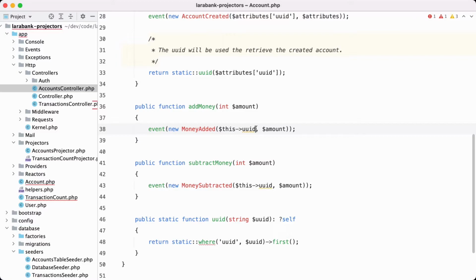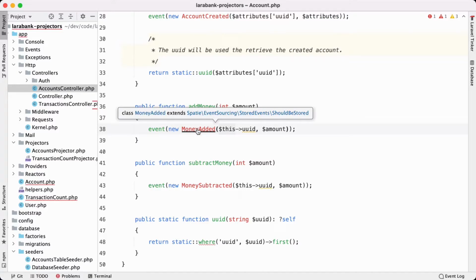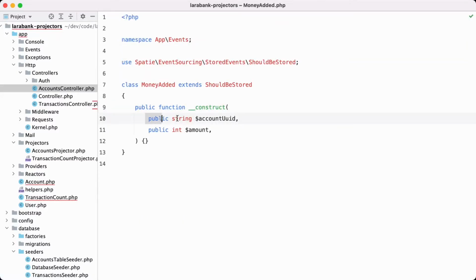We pass a UUID here, and this is basically how we can determine about which account we are speaking. This is an identifier. So for this account, we are going to add this amount. If we take a look at the event itself, it's very simple. It just has these two properties.